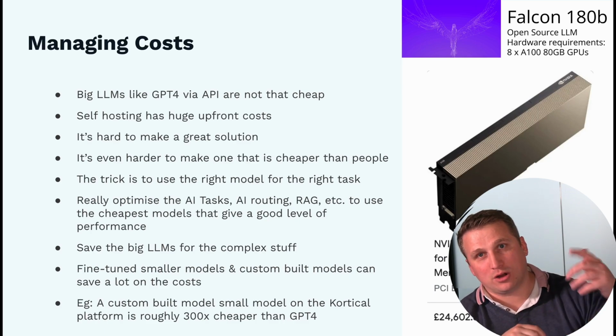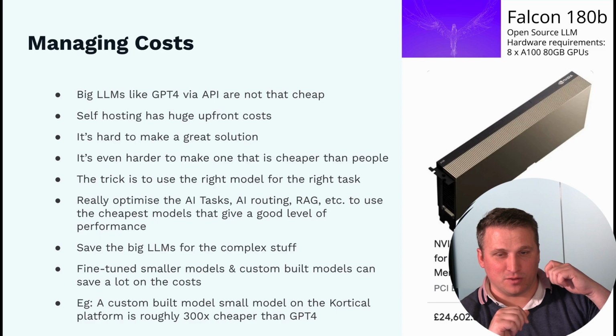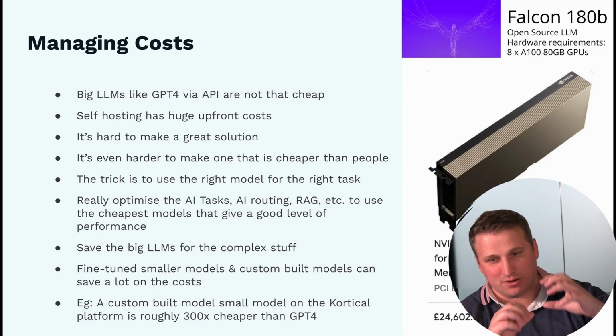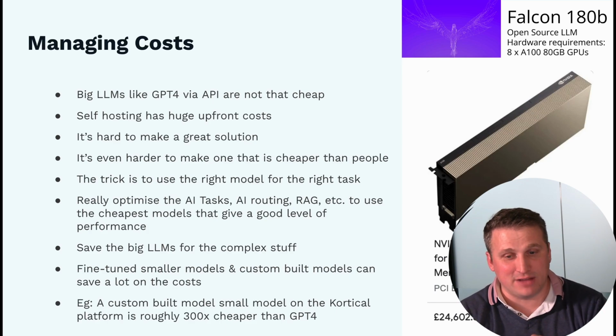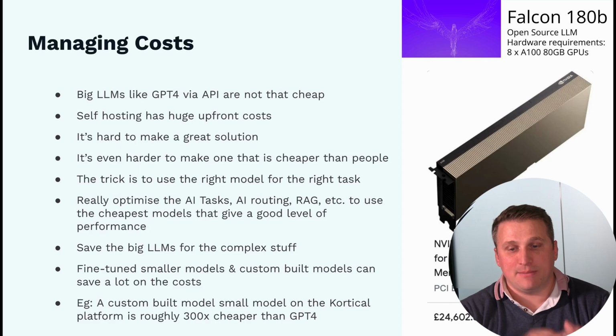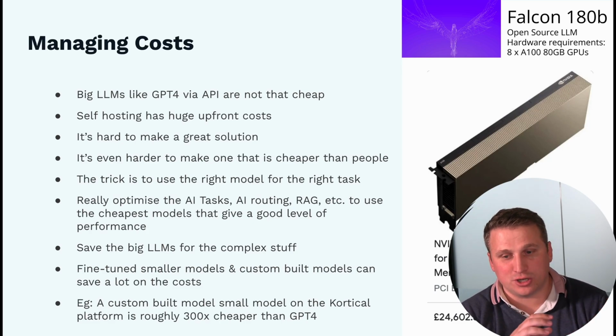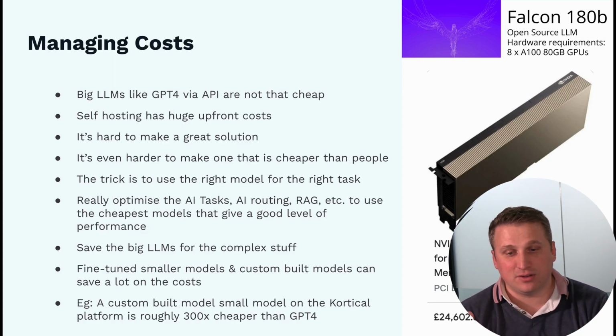So you really want to work on those tasks with those individual prompts, and you want to make sure that your AI routing, your guardrails, all these things are using the cheapest model that gives a good level of performance, and then we save the big LLMs for the complex stuff. And basically we can fine tune the smaller, cheaper models. We can use custom built models that can save a lot on the cost too.